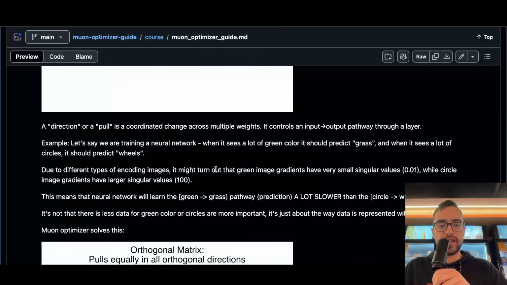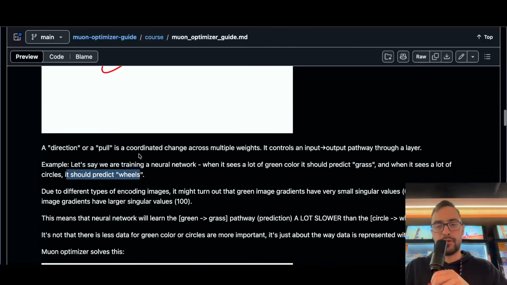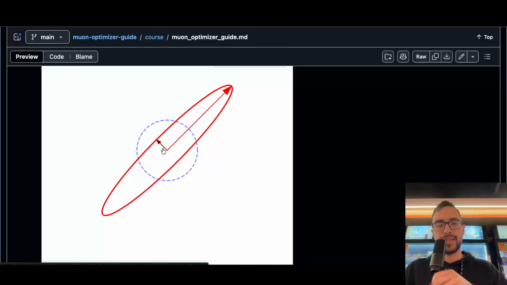So imagine we are teaching the LLM or some AI model. If it sees a lot of green color, it needs to predict grass. If it sees a lot of circles, it needs to predict wheels. Now, grass, green color, can be this direction, with a very small singular value. And it will need a lot more data, a lot more iterations to learn this green predicts grass than this direction, which is circles predict wheels.